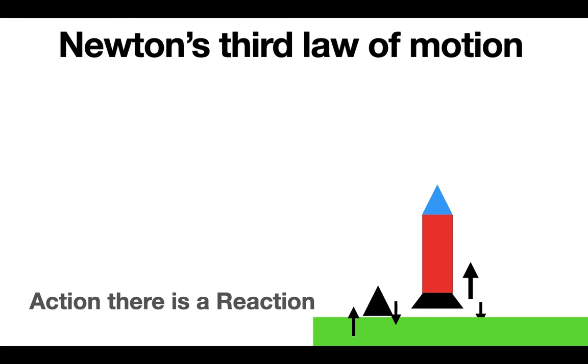So in the rocket, the action was it pushed things at high velocity, and the reaction was the rocket went up. At the triangle, the action was the triangle pushed its mass towards the ground. The reaction was that the ground pushed the triangle up enough to balance with gravity, not to push the triangle up to space, but just to balance it with gravity.